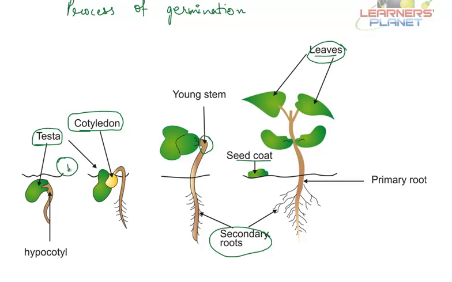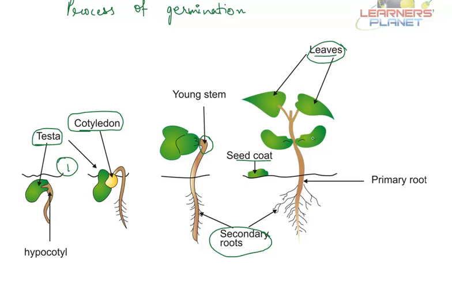The young root of the plant, here we have taken the example of a bean seed, grows down into the soil. After that, root hairs develop, and this enables the seed to take in more water and minerals and warmth from the sun. After that, a young stem grows from which a new plant grows.